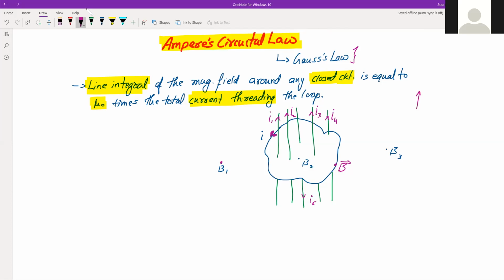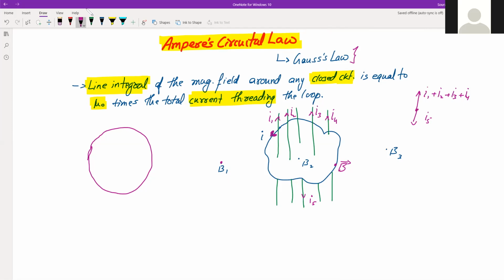In the upward direction, total current is I1 plus I2 plus I3 plus I4, and in the downward direction there is current I5. So the total current threading, what does that mean? You must have seen those circular ring-like things on which a cloth is tied, and then they do some work there with needle and thread, right?